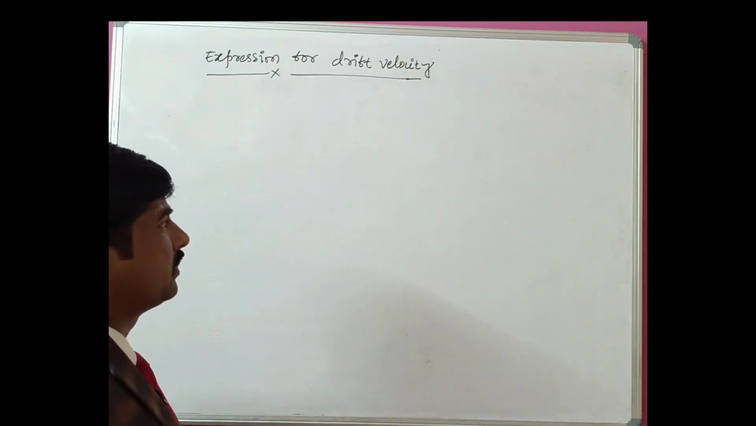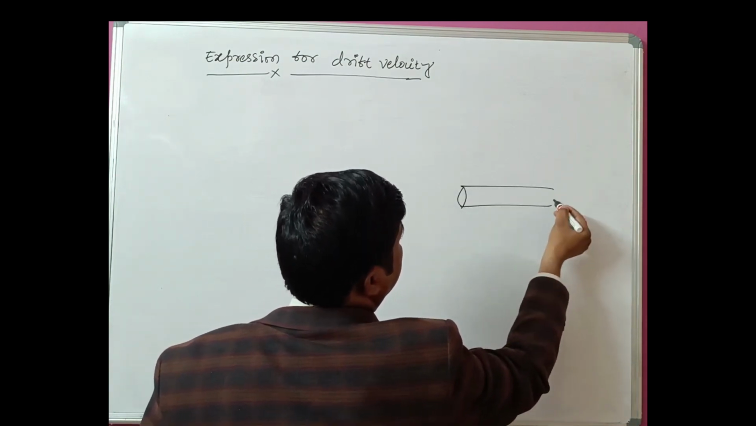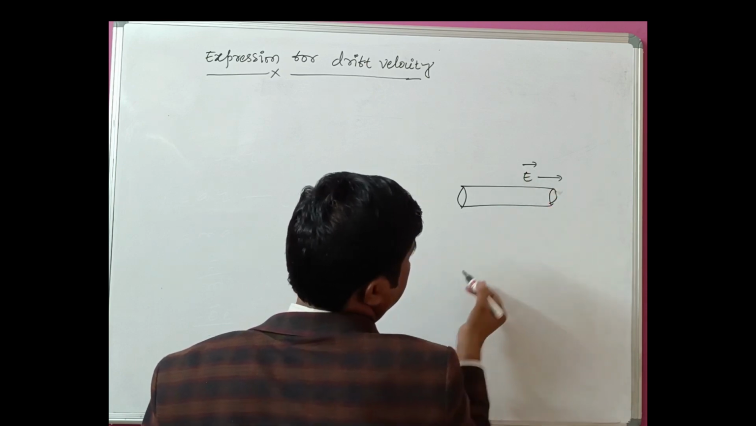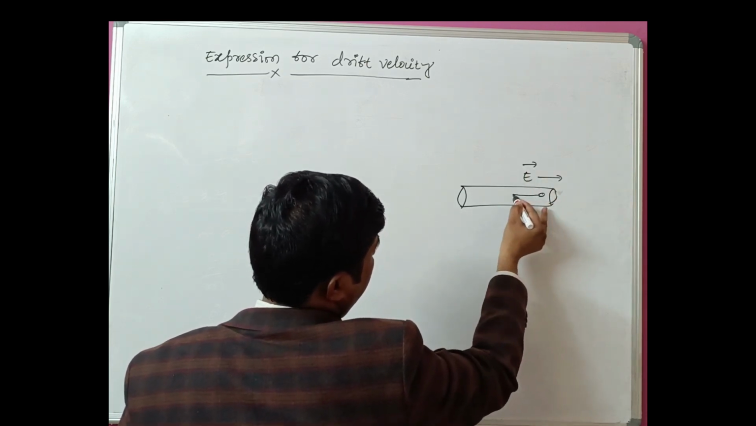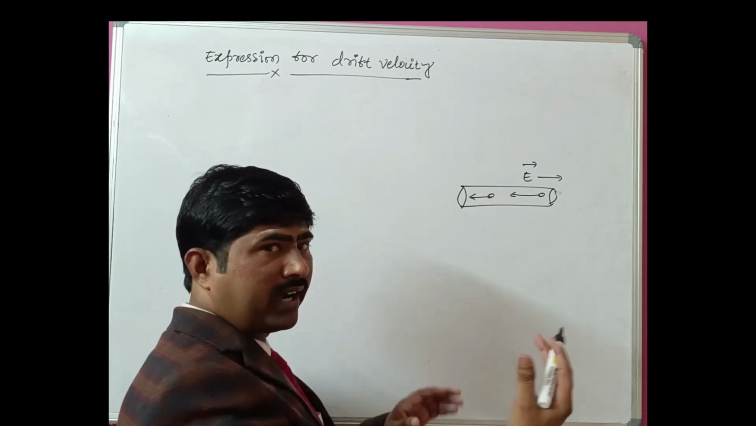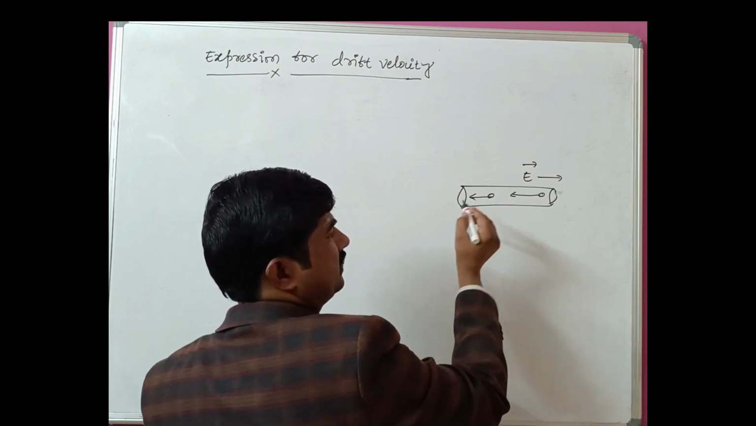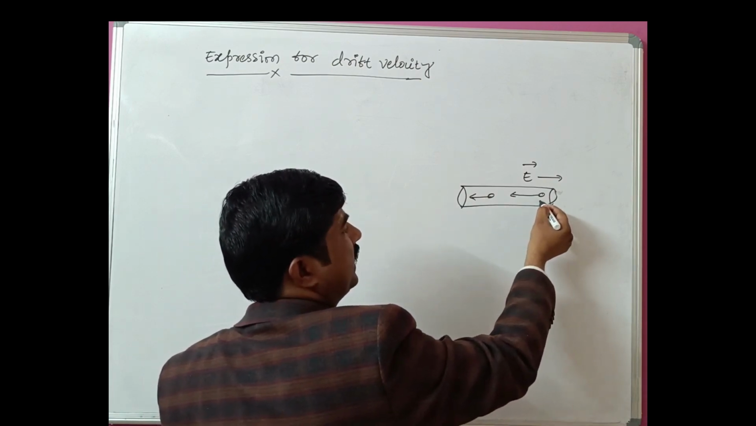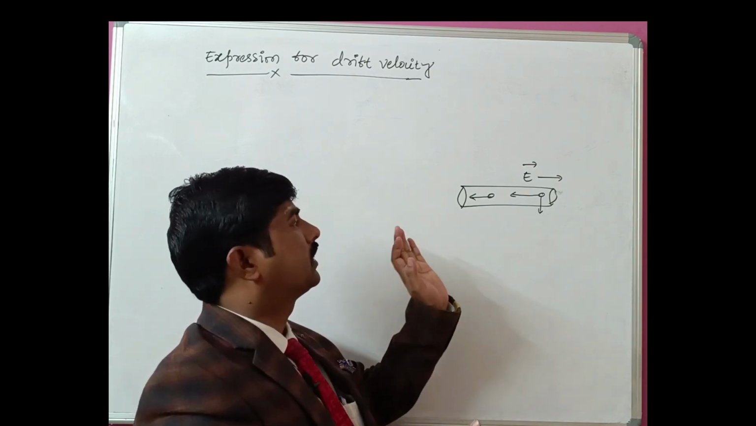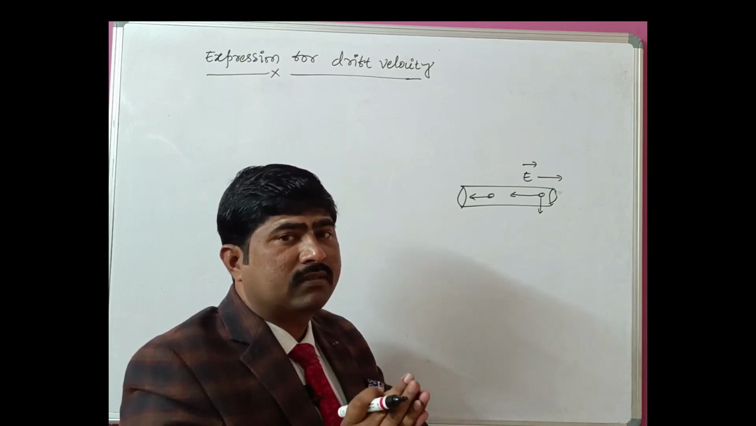So drift velocity means, whenever you are taking a conductor in which you apply an electric field, suppose E is the electric field applied in this direction, electrons move like this. When electrons move, they collide with each other. They can also collide with the positive ions present in the conductor. Then what happens? They reduce their velocity. They get drifted opposite to the direction of the applied electric field. So drift means the reduced velocity of the electrons.